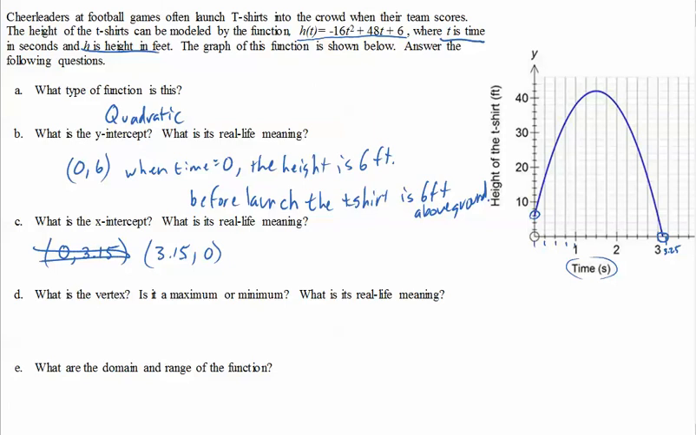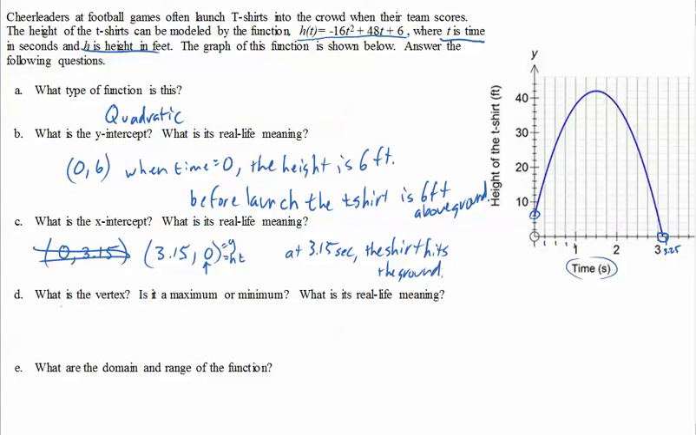Well, this is time. So time is 3.15 seconds, and y is 0. Remember, y is the height. So if y equals 0, and that's also the height, what does it mean if the height is 0? It means it's on the ground. So at 3.15 seconds, the shirt hits the ground. Okay, that's what's really happening at that x-intercept.